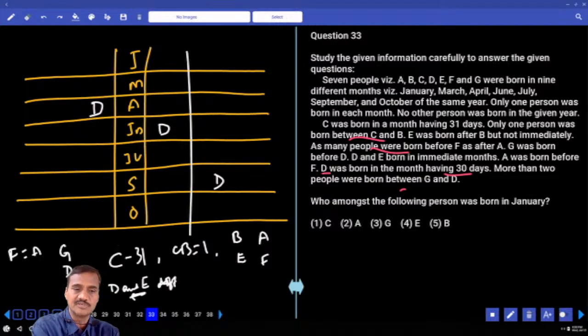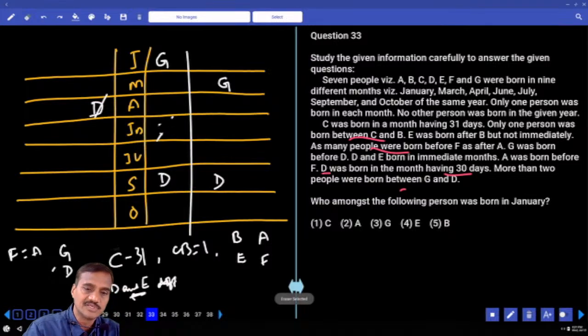Now in between G and D, more than 2 people. G is before this D. More than 2 people means this is ruled out, and this is again ruled out. Hence, more than 2 people means maybe 3 people or 4 people. G or D can be here, there are 2 possibilities. As G and D are fixed here, and D and E are immediate to each other,